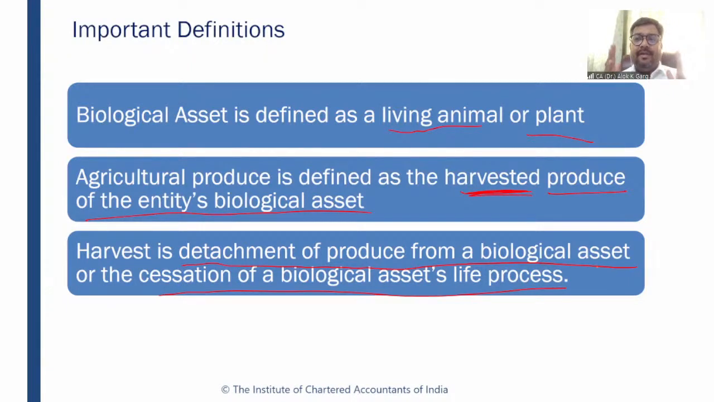You have grown a tree for timber, in a timber plantation, a bamboo tree. So when the bamboo tree is lying as a living plant, it is a biological asset. But when it gets cut down, because these bamboos are used for construction and so many things, when the life processes come to an end, it is again known as a harvest. So harvest is a detachment of a produce or cessation of a biological asset's life process. Understood?